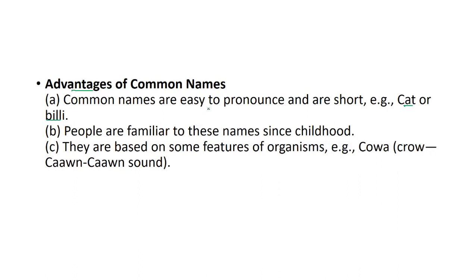Now, the common names are easy to pronounce. They are very short. Say, for example, cat or billy. They are the common names and they are very short. People are familiar with these names since childhood. Now, these common names are based on some features of the organisms. Say, for example, kawa. Kawa is a crow in Hindi and it makes a caw caw sound. Since kawa makes a caw caw sound, it has been named kawa. So it is very easy to remember the common names.